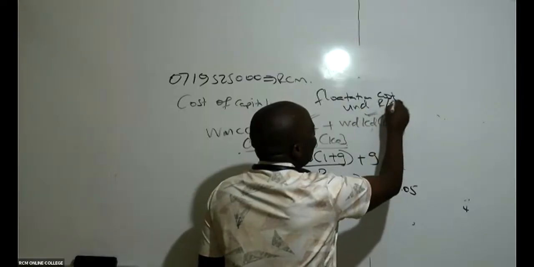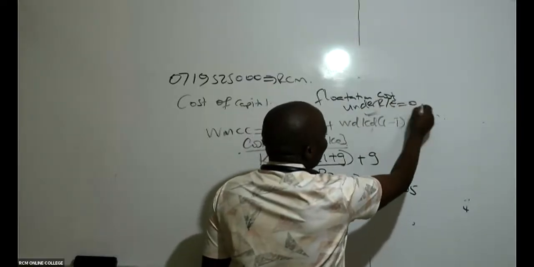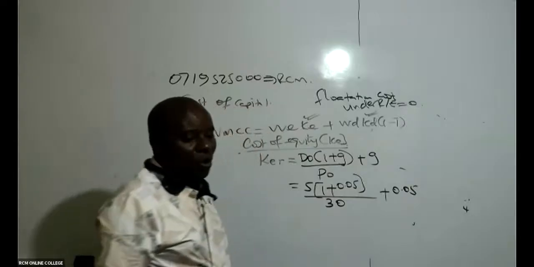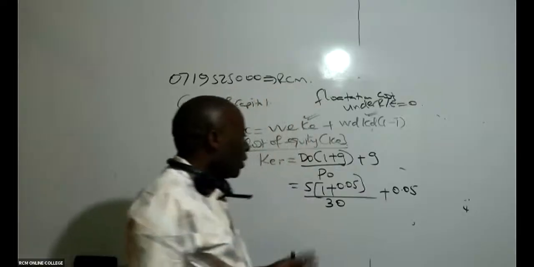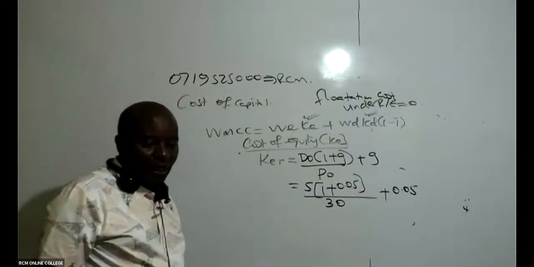Flotation cost and retained earnings equals 0.